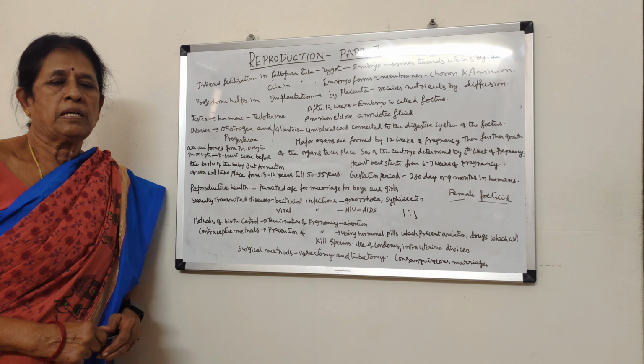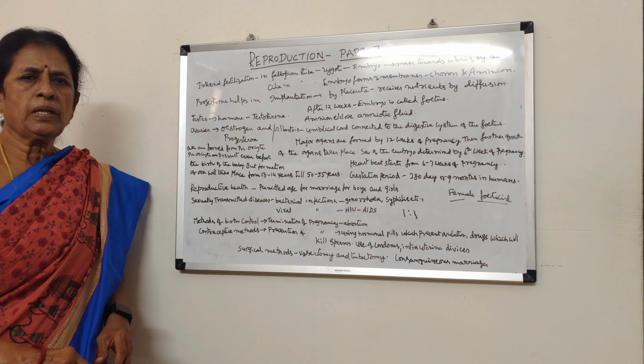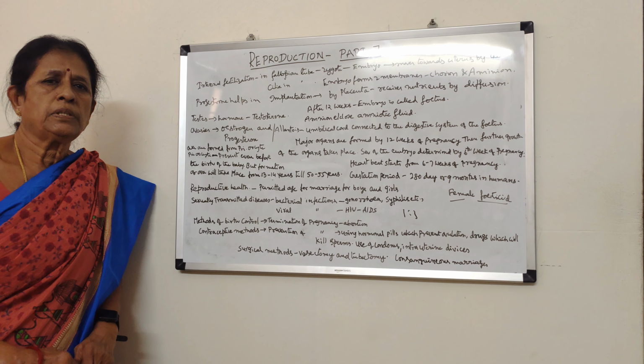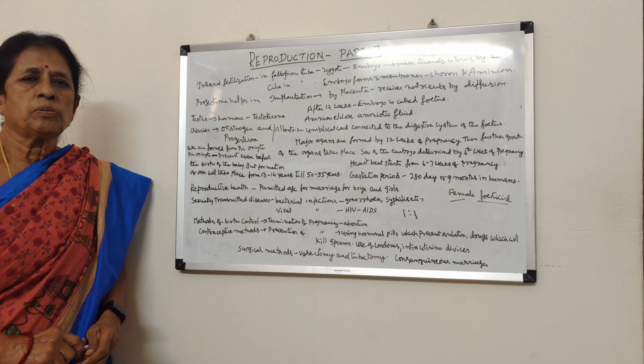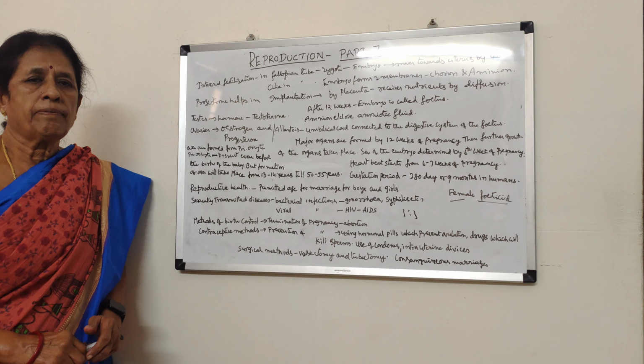What are the ducts associated with the male reproductive system? First of all, these sperms are produced in small tubules which are called seminiferous tubules. From the seminiferous tubules, the sperms pass through a duct which is called vasa efferentia.